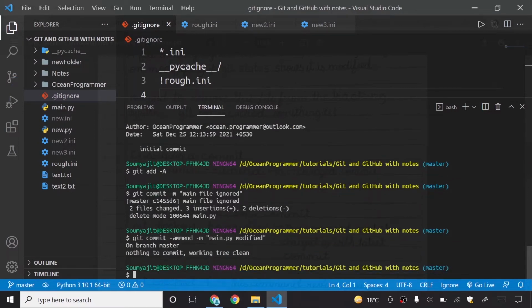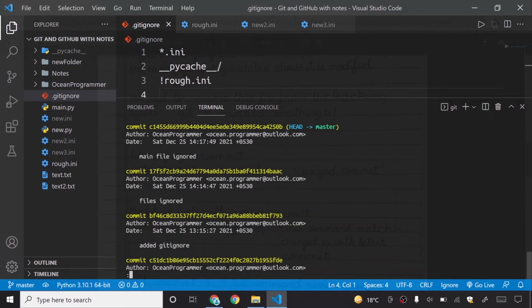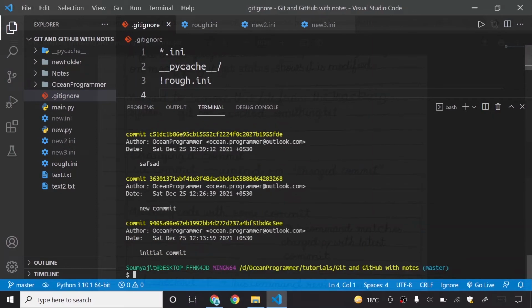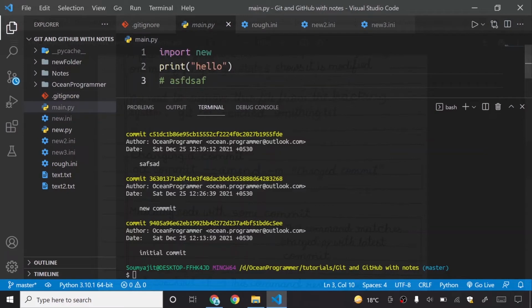So you can see here, if I write my git log, you can see that main file ignored. Before that, I just need to first change any file. So I will now change this one. I will put .log here, *.log also.